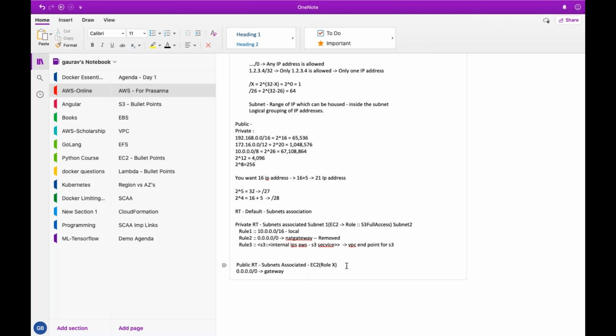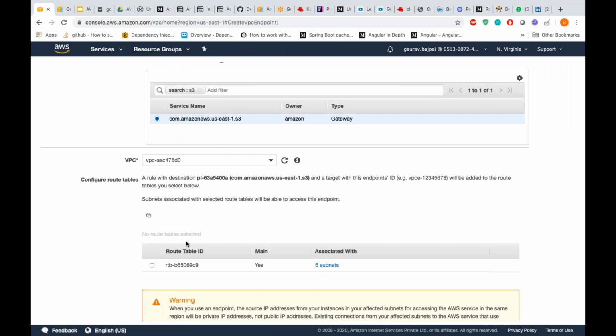Okay, understand that. So is there any question? I understood until this point. So rule 3 that we are talking about, has to be applied manually, or is it going to be automatically applied? So how does the VPC endpoint know that it has to apply only to the private one?